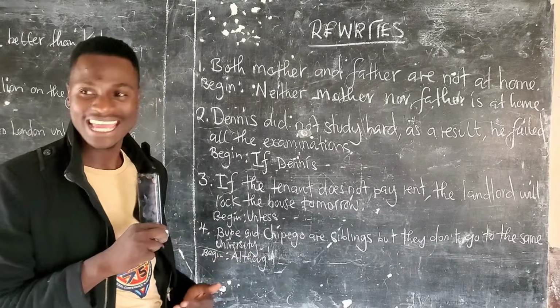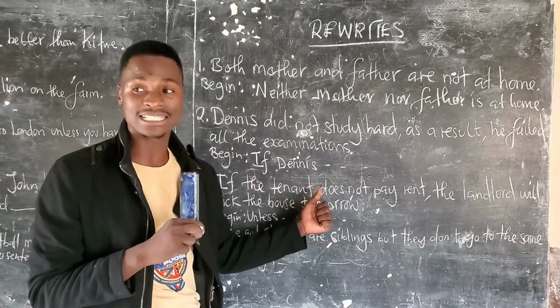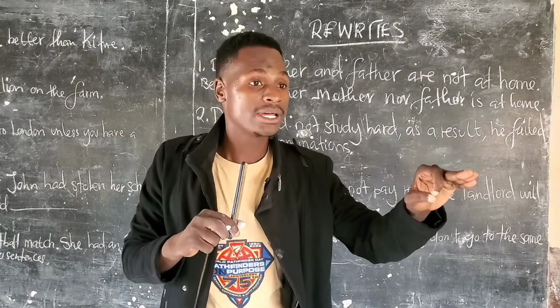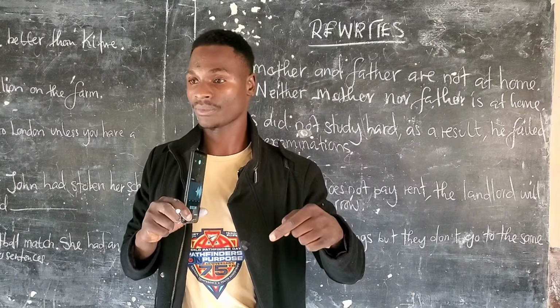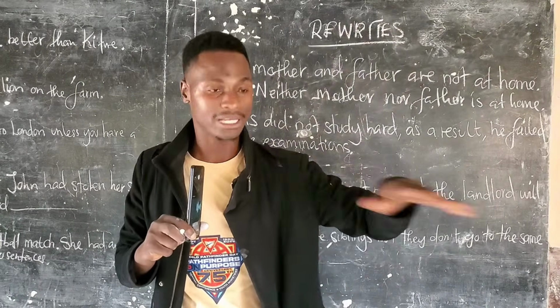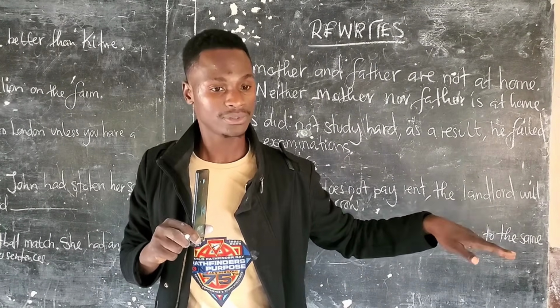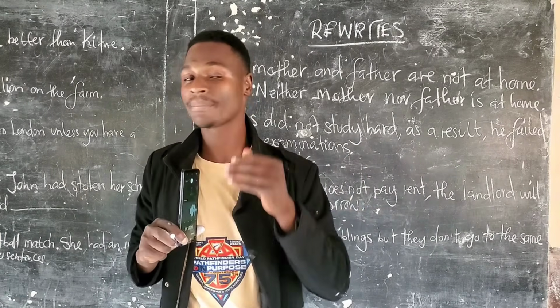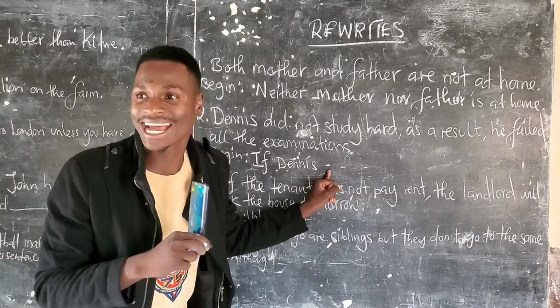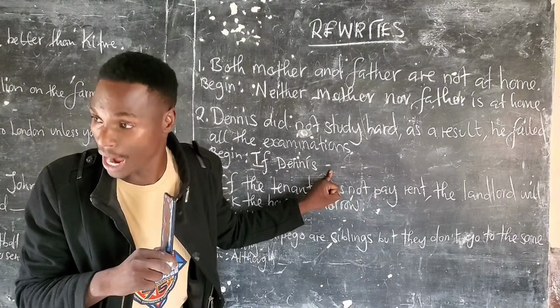Now, begin your sentence with if Dennis. If Dennis, this is now expressing regret. It already happened. It can never happen. So it's a regret.